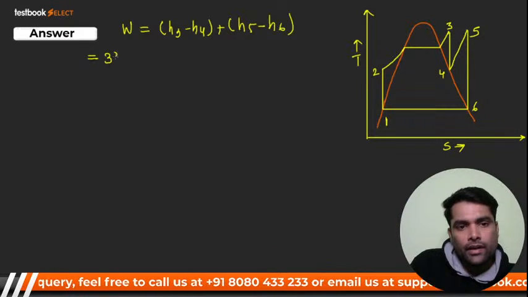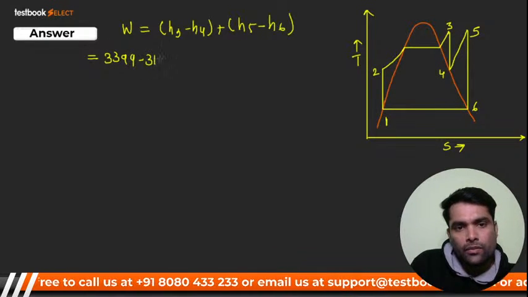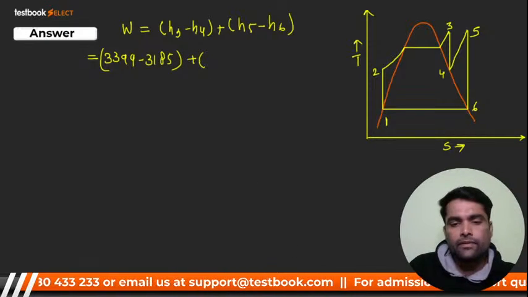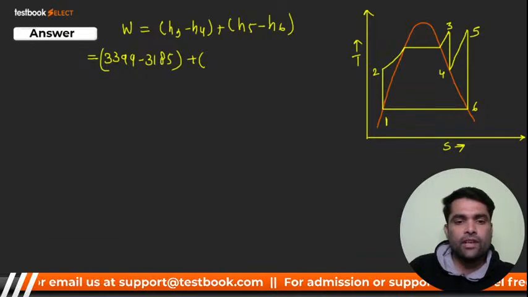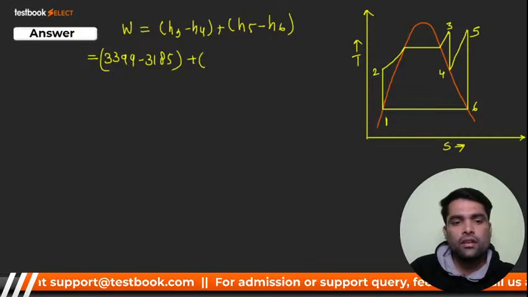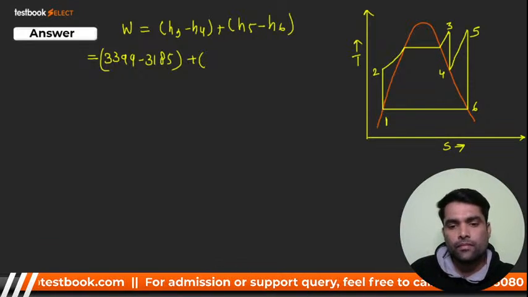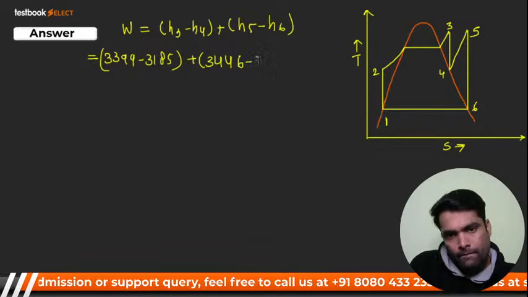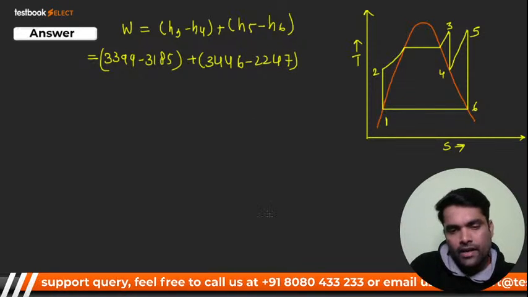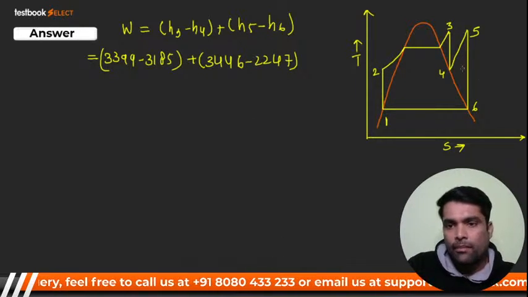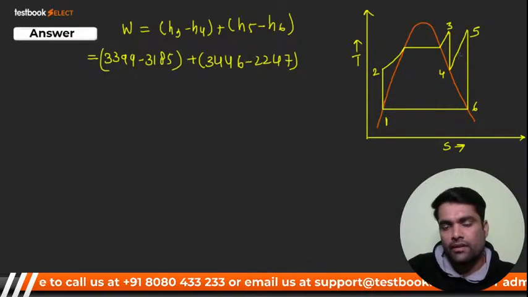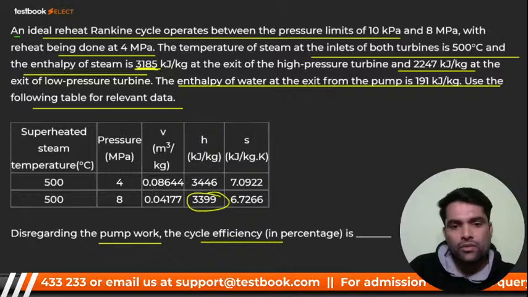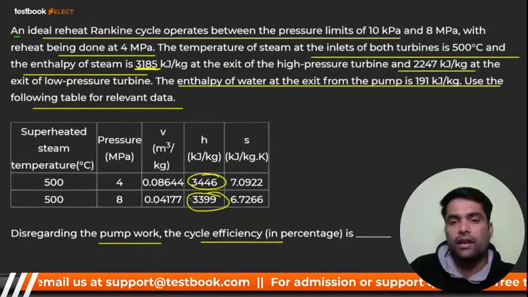So I can put the value. My dear, it should be 3399 minus 3185, plus H5. H5 क्या होगा बच्चा? 3446. Right? See here, H5 will be like this only. H5 will be at 4 megapascal, so it should be 3446.